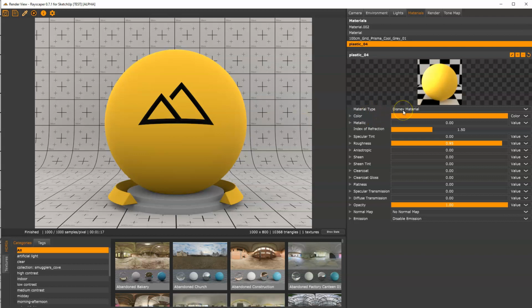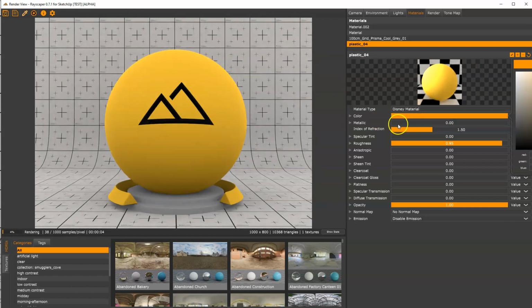So this is the Disney material, which is the generic PBR shader in Rayscaper, and it's usually the material you want to use for most cases. It's also the most powerful and most configurable material in Rayscaper. So first of all, we can change the color here by clicking on this in the color picker.